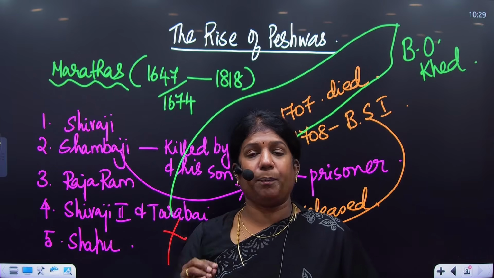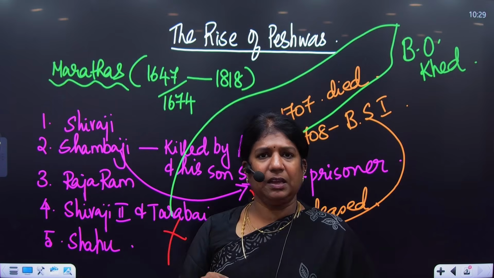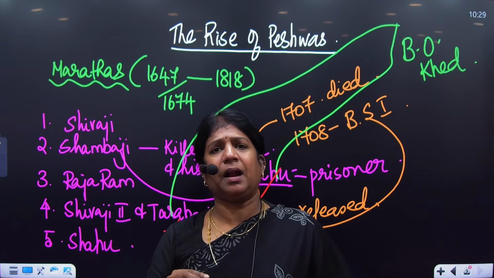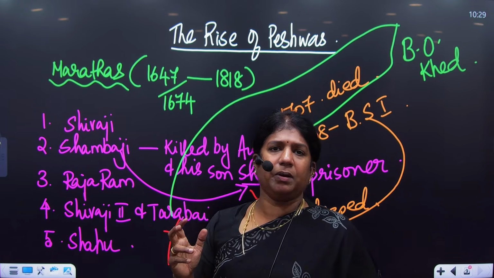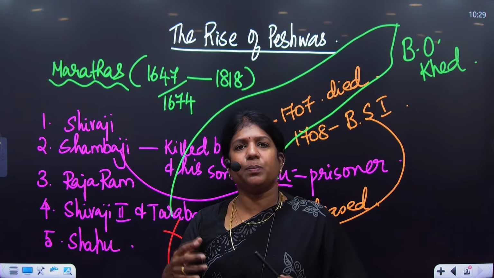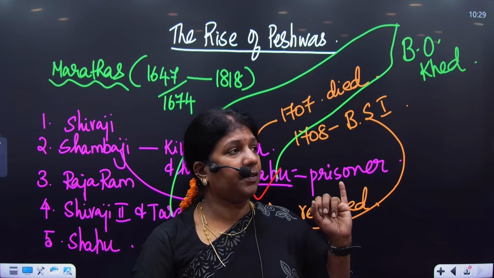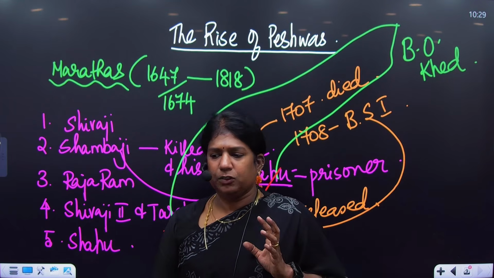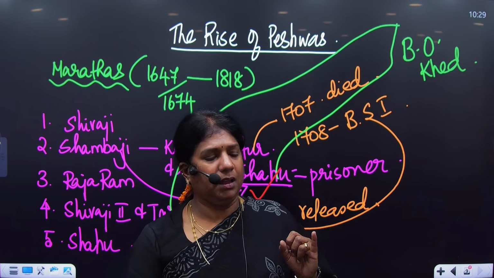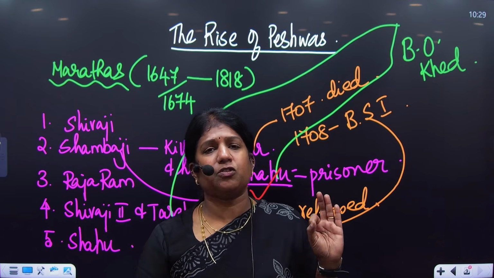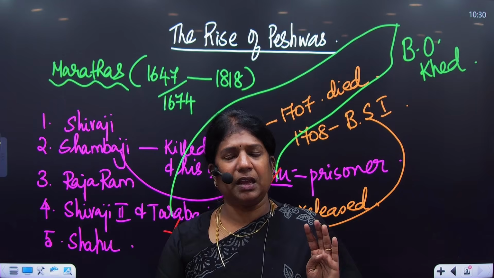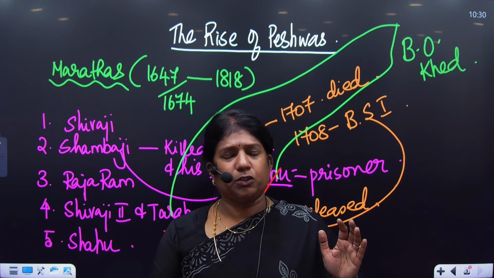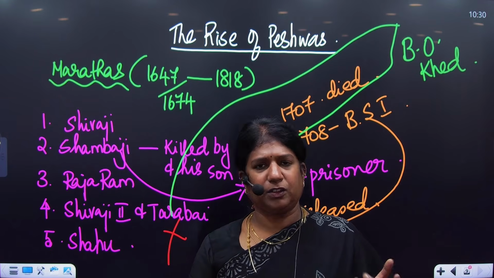Since the topic is rise of Peshwas, we need to understand Shivaji in 1674 coronated himself to be the Chhatrapati of the Maratha kingdom, and Shivaji's one famous pillar was the Ashta Pradhan. 8 ministers were governing the Maratha administration. The first Pradhan, the prime among all the Pradhan, the prime minister was the Peshwa. So the Peshwas were the general administrators of the state. Law and order was under the control of the Peshwa. Peshwas used to command the army. In absence of the king, it was a Peshwa who was like the home minister, and all taxes would be regulated by the Peshwa. So the Peshwas were working under the control of the Chhatrapati.